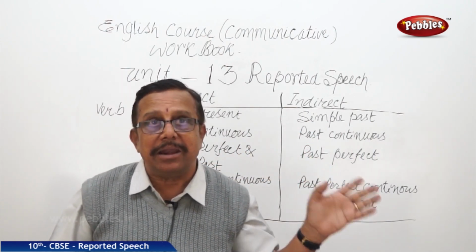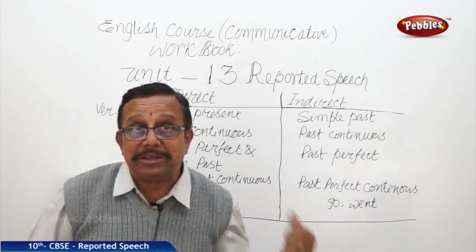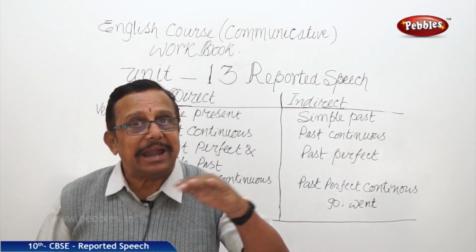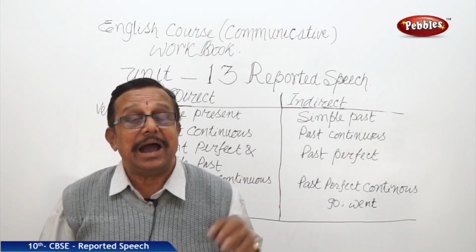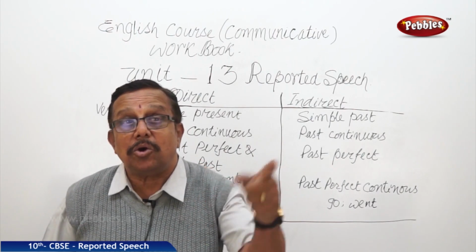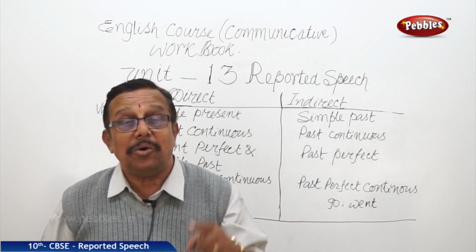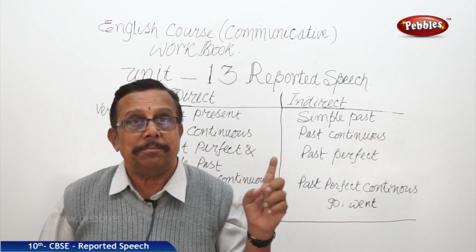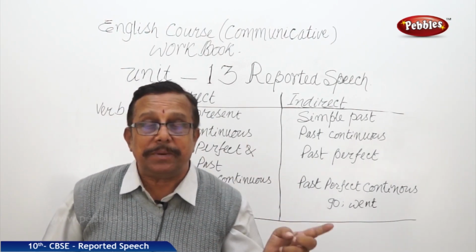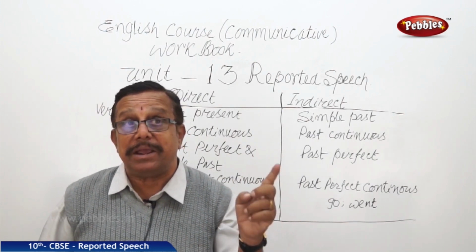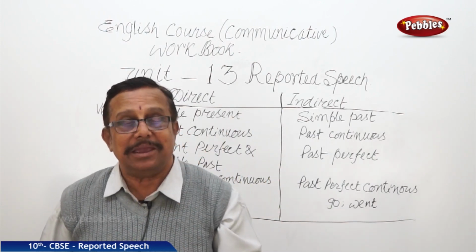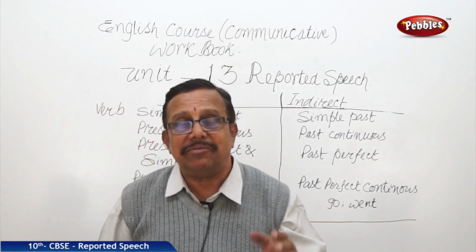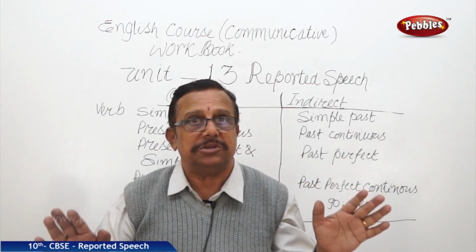I may go there, I might go there. I must go there, he should go there. That is the compulsion. I can go there, he could go there. Can becomes could, will and shall become would, may becomes might, must becomes should. And again here can becomes could. That way we have to remember the changes.